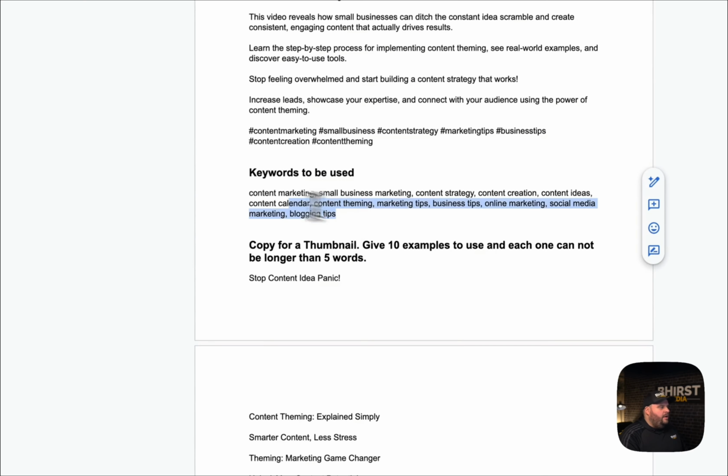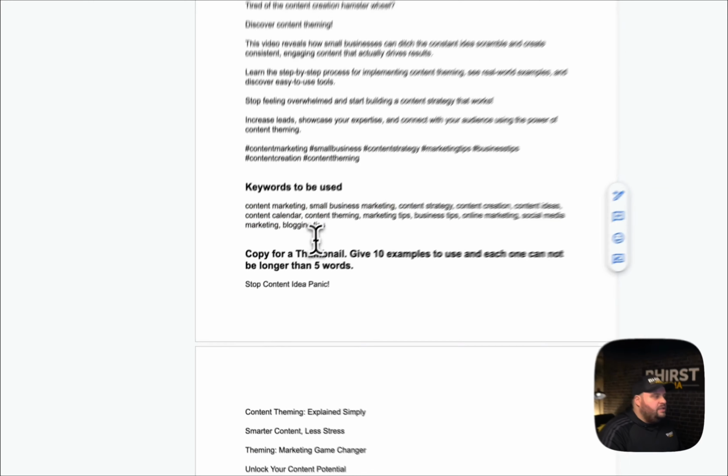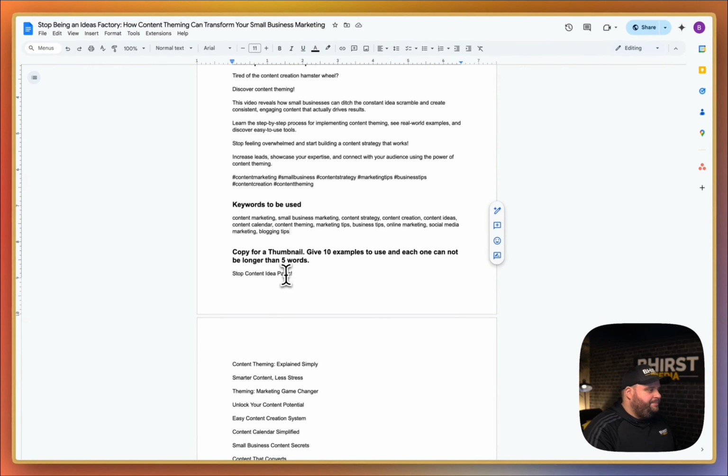The nice thing is I have it structured this way, so it adds a keyword, then adds a comma, and it's all in one single line, because what you can do with that is I can straight up copy this and paste it into YouTube without having to format it each time or copy each one individually. So that helps me kind of speed things up with it.